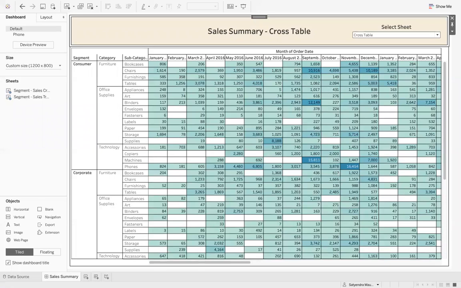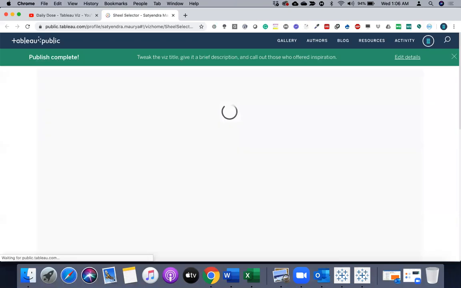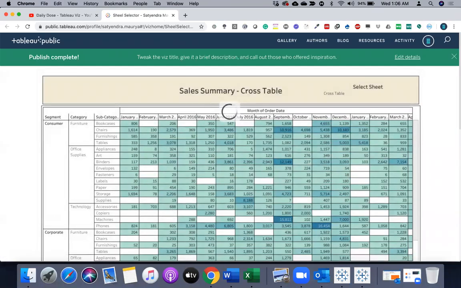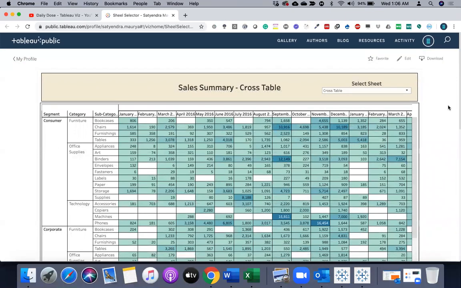If you're already logged in to tableaupublic.com, it won't ask for the credentials. In case you are not logged in, it will ask for the credentials and log you in to the Tableau Public website. As I was already logged in, it has moved my workbook, the dashboard, to Tableau Public. You can see exactly the same dashboard which has been deployed over here.